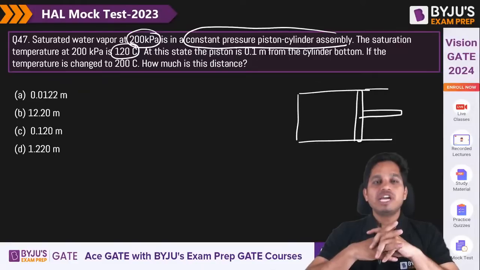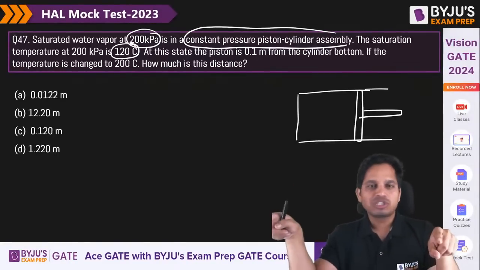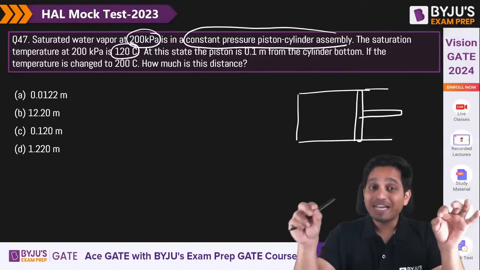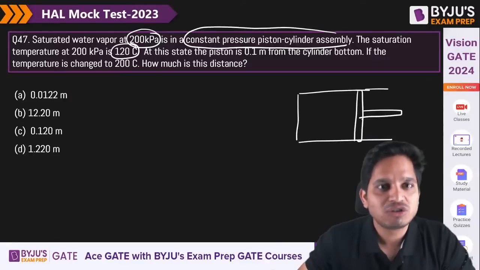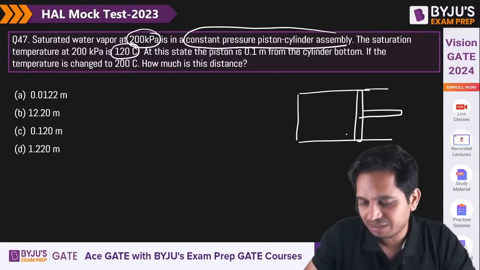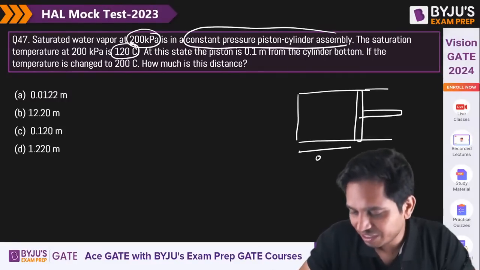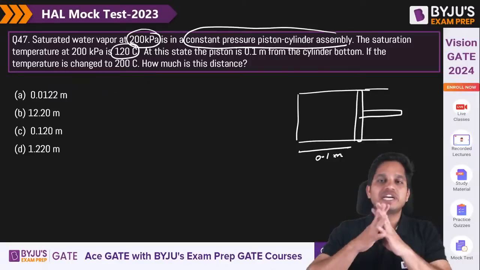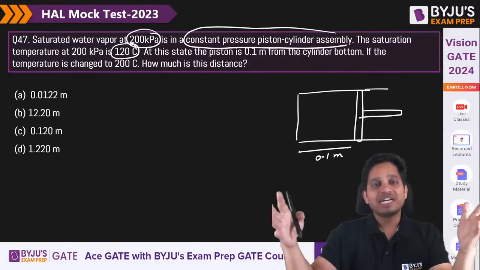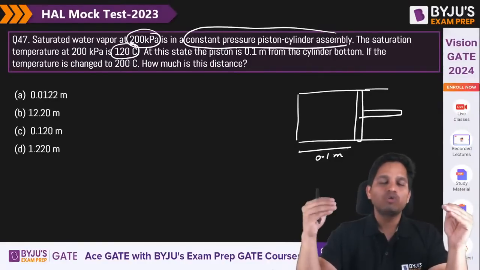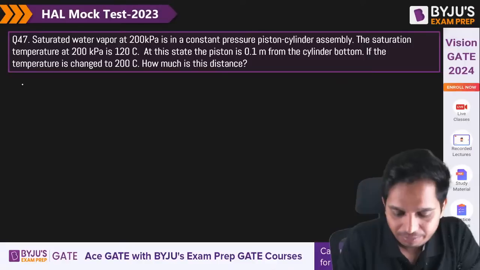Now, P1 and T1 are given and a constant pressure process is given. They are saying that if the temperature is changed, what is the distance? At this pressure and temperature, the distance is 0.1 meter from the bottom side. Then if you change the temperature, how does the distance change? So you have been given P1.